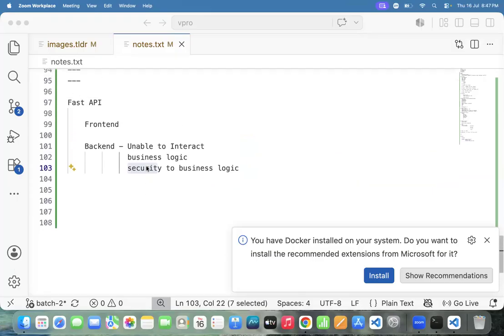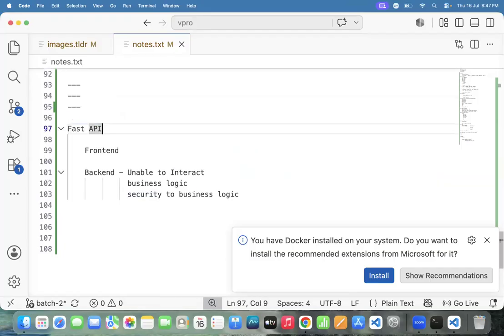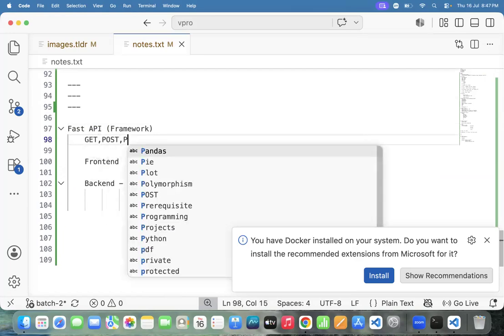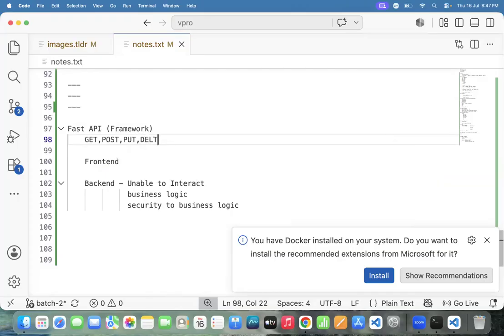To develop get, post, put and delete requests, we need one library. That library we can call FastAPI. Not a library, we can call it a framework. Yes or not? What is the speciality of this framework? To develop get request, post request, put request, delete request. Like this, there are so many things.